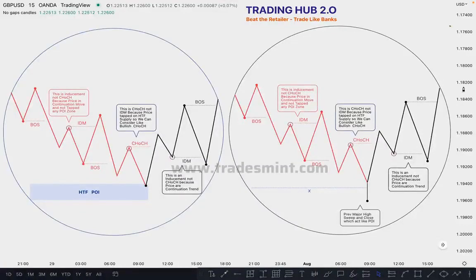In this chapter, we are going to learn about what is inducement and what is CHoCH. A lot of people get confused when they mark the inducement and CHoCH. They don't know exactly how they can mark where our high probability inducement and CHoCH is. In this video, I will explain all these things in detail. So let's switch into the topic.